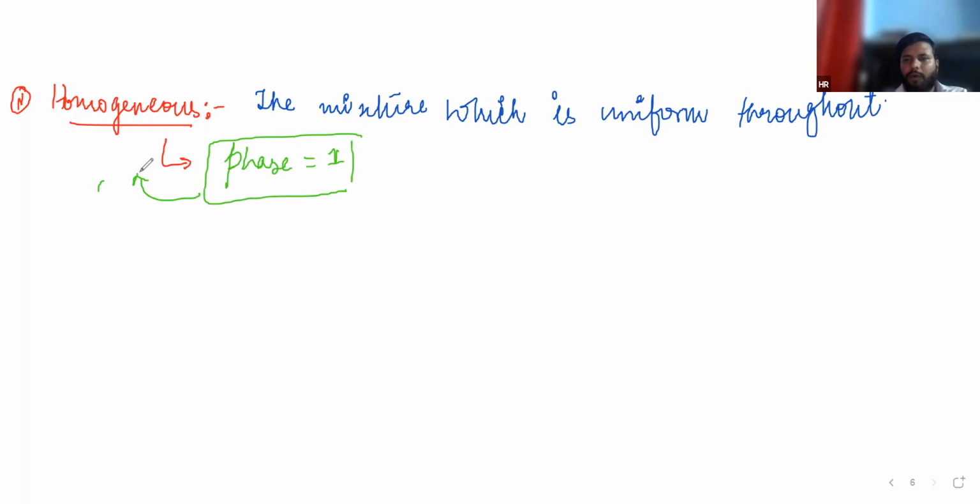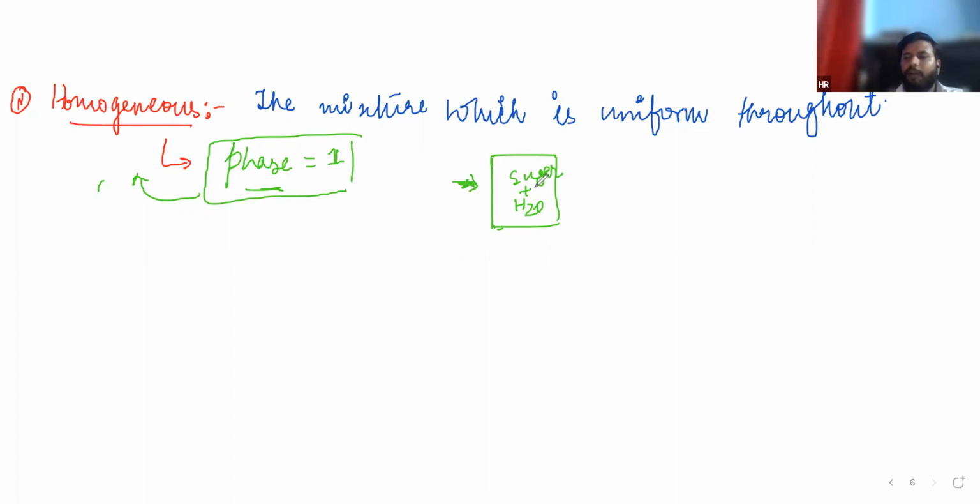And what does phase mean? Phase means if you are mixing sugar in water and stir it for some time, you will see a single phase. You cannot differentiate where is water and where is sugar, because sugar is dissolved in it.